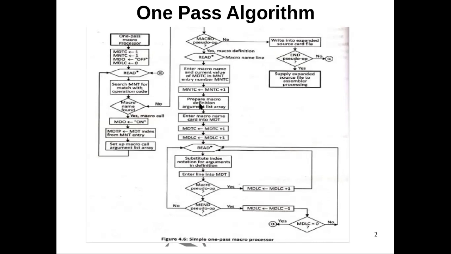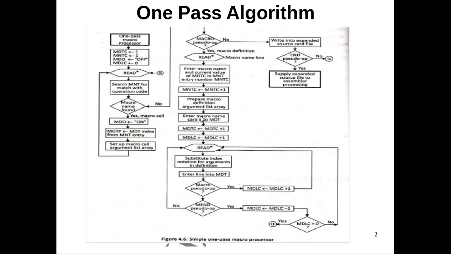Then for this particular macro name line, we have to prepare the argument list array. What all dummy arguments we are using in this macro name line, we have to place index markers in that. So we prepare the argument list array which is containing the index markers for the dummy arguments. Then enter this particular macro name line or card into the macro definition table.